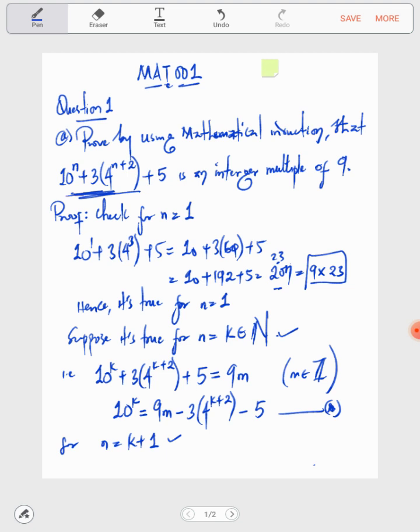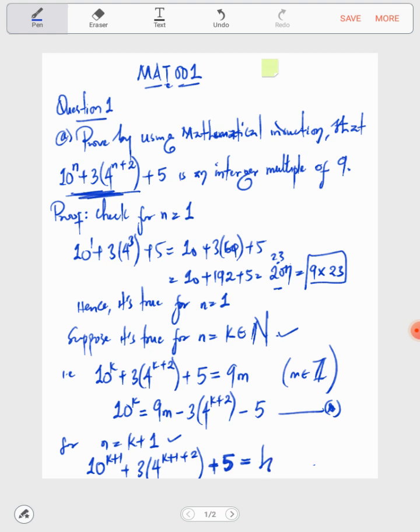That is, when n equals k plus 1, that is 10 to the power of k plus 1, plus 3 into 4 to the power of k plus 1 plus 2, then plus 5. We want to show that this is a multiple of 9. So let me represent this expression by something. Let me call it h.